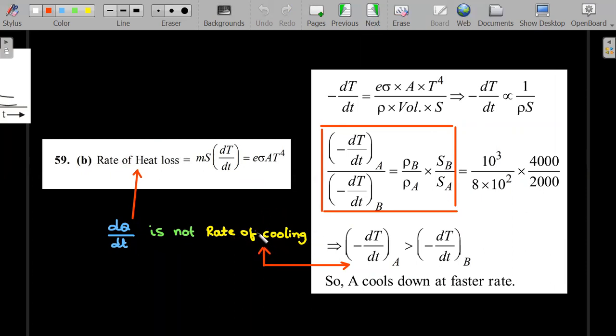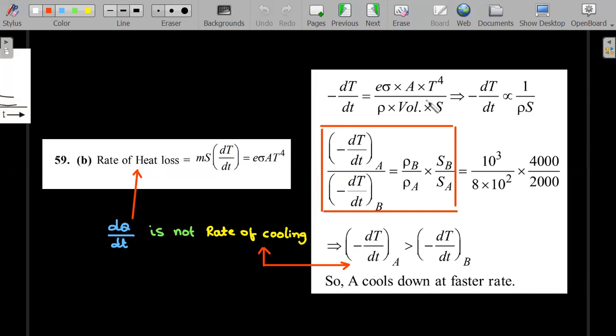Rate of cooling, the word rate of cooling means rate of change of temperature. So what's the units of rate of cooling? Kelvin per second. What is rate of heat loss? Joule per second. Don't mismatch the two. Because when they ask the ratios, or when they ask this greater or lesser, the dQ by dt is different from dT by dt.